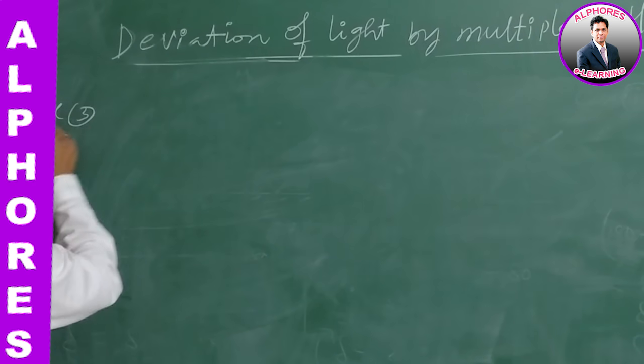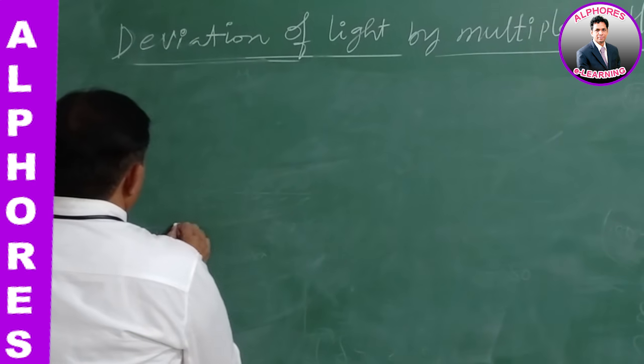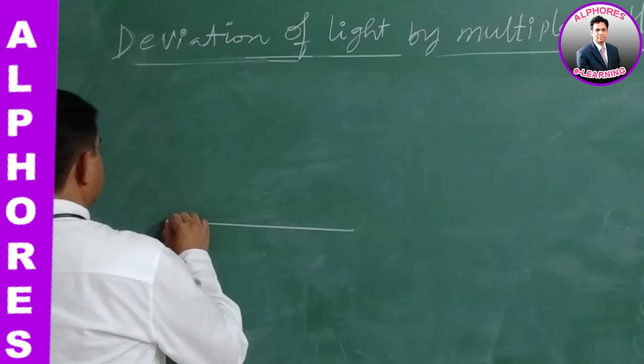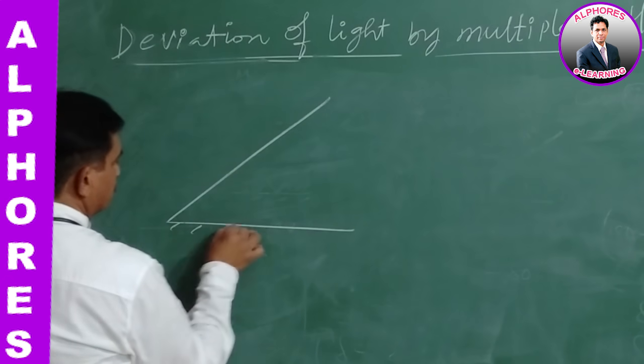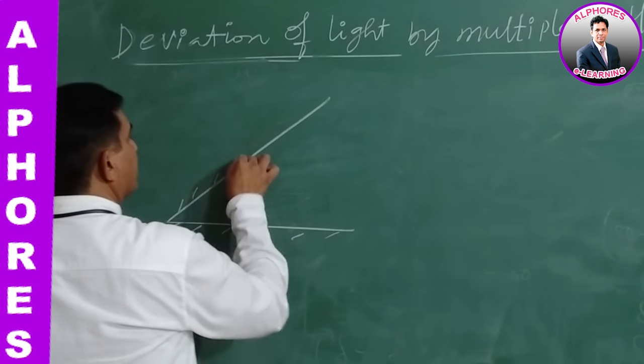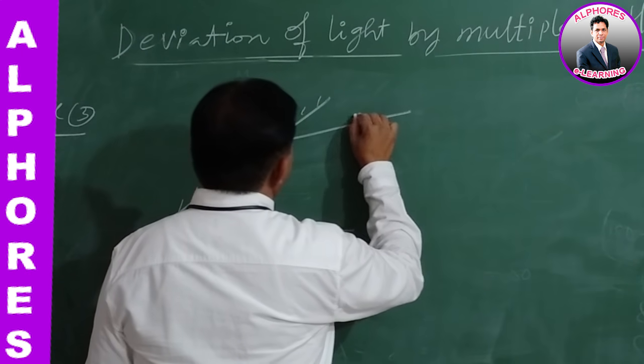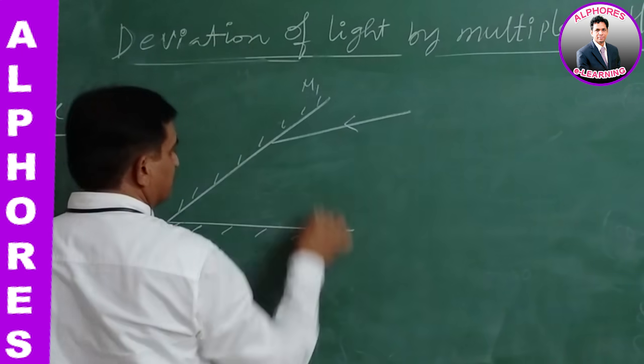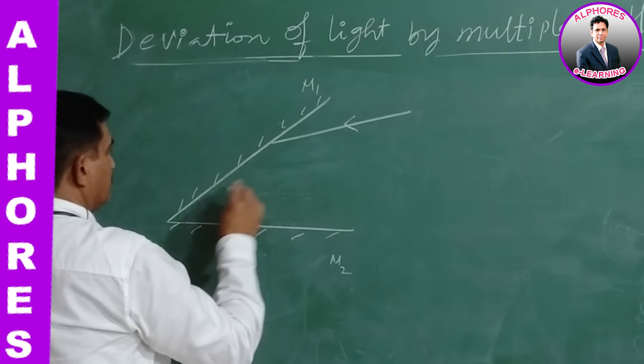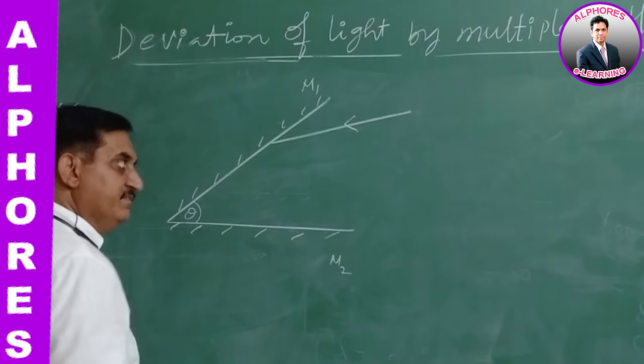Problem number 3. Let us consider two plane mirrors. A ray of light is incident on the first mirror, say M1, this is M2. This is the angle theta given.